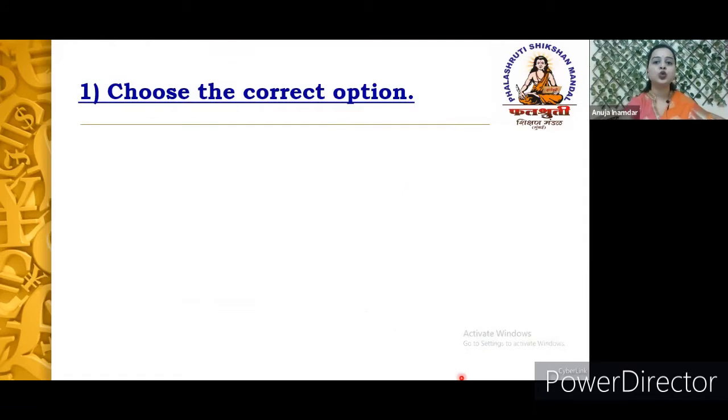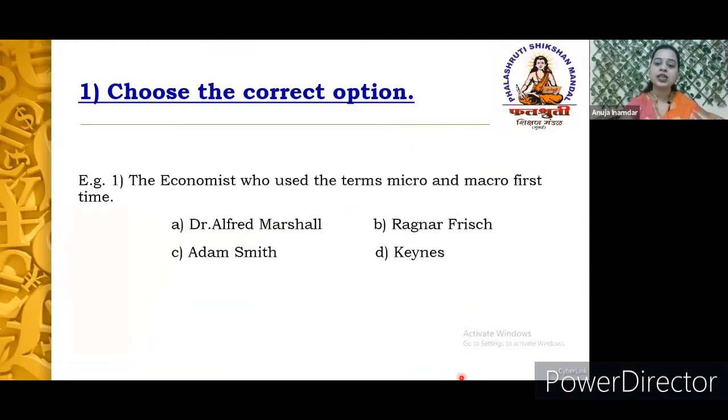First one is choose the correct option. In this kind of question, you will get one statement along with 4 different options. Here we are supposed to choose the correct option. The correct alternative will be the answer. With this particular question, the economist who used the terms micro and macro for the first time, you know that it is nothing but Ragnar Frisch.